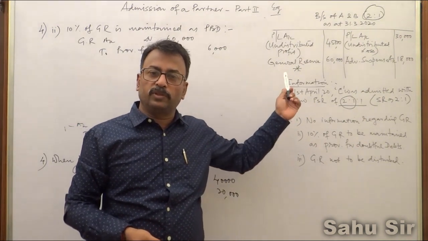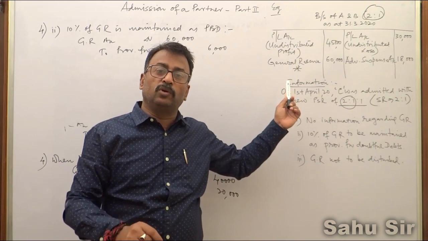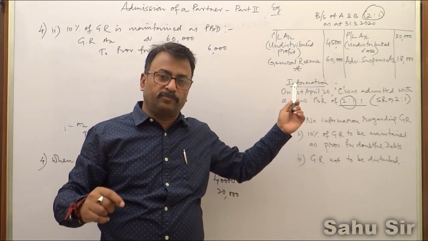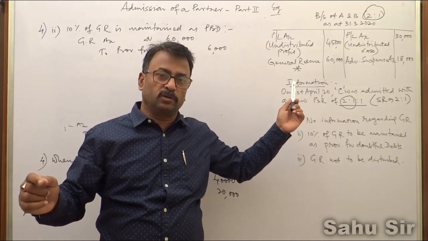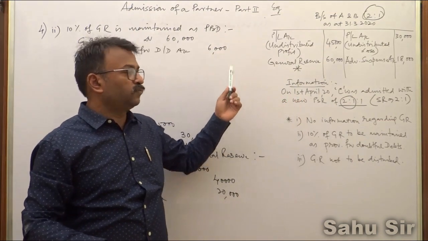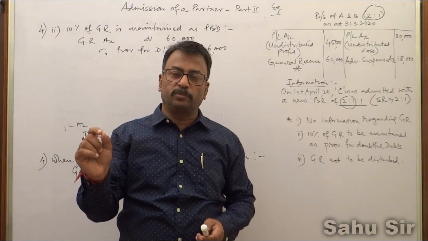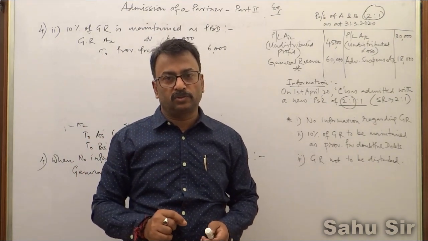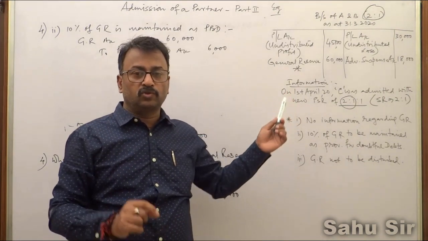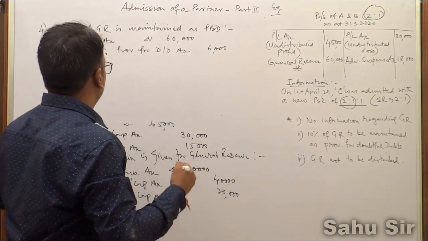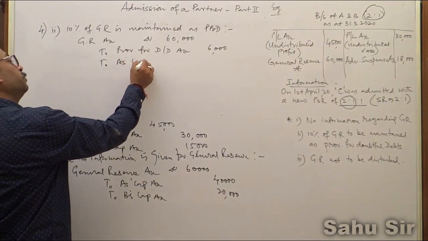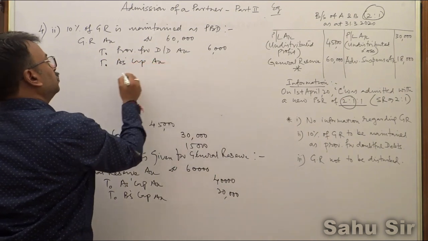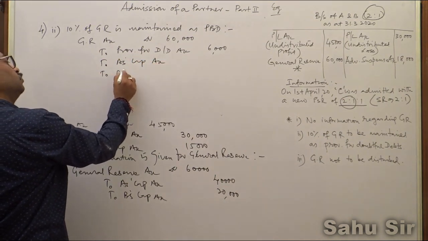And what will you do with this provision for doubtful debts? When you prepare a balance sheet after reconstitution, after the new partner's admission, then this provision for doubtful debts of 6,000 rupees will be subtracted out of your debtors. Remember, this will be subtracted out of your debtors. So the remaining 54,000 rupees will be transferred to A's capital account and B's capital account.